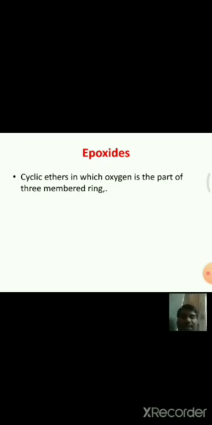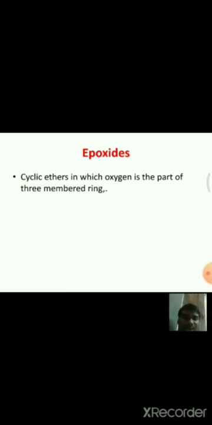Epoxides are the cyclic ethers in which the ethereal oxygen is a part of a 3-membered ring. Those are called epoxides.